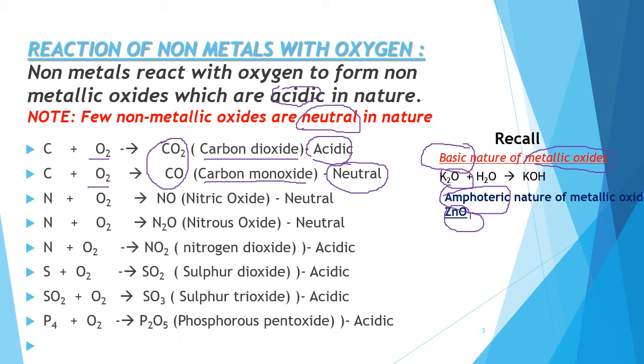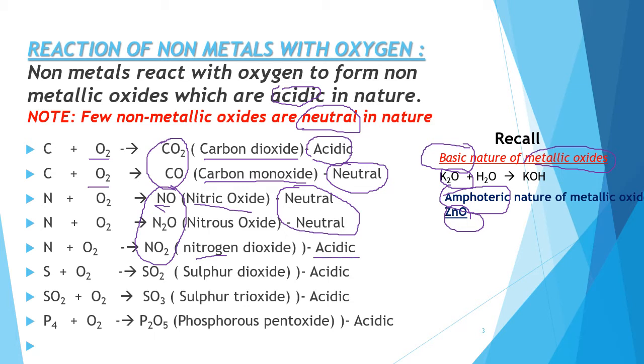Now, nitrogen. Nitrogen, when burnt in oxygen, can form five different types of oxides. But here I will teach you only three different types of oxides formed by nitrogen. They are nitric oxide, NO, nitrous oxide, N2O, and nitrogen dioxide, NO2. The first two oxides, nitric oxide and nitrous oxide, are neutral in nature, whereas nitrogen dioxide is acidic in nature.